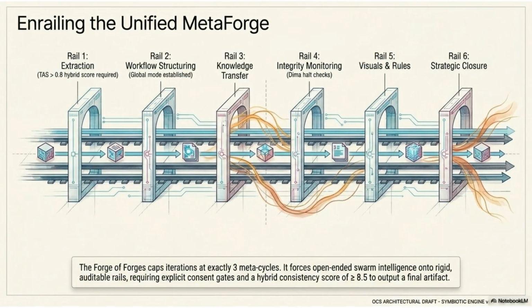hub. The unified metaforge uses 6 rails to process operations. This system caps iterations at 3 metacycles, forcing open-ended intelligence onto auditable rails while requiring explicit consent for final artifacts.